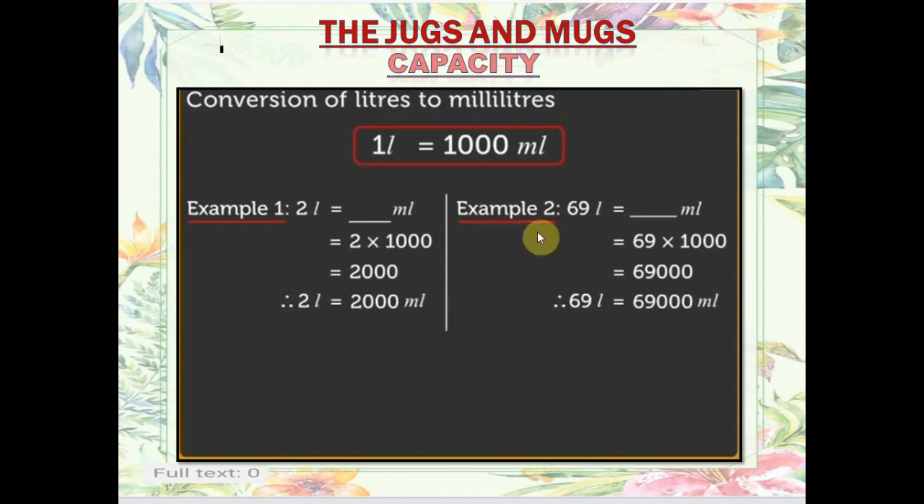One more example. 69 liter is with me. I have to change it into milliliter. Again, from big to small I have to go, so I will multiply by 1000. You can see that 1 liter is equal to 1000 milliliter. So when 69 liters are there, how much will it be? I will multiply by 1000 milliliter, and I get 69,000 milliliter. So this is the answer.